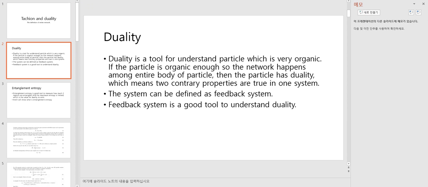The system can be defined as a feedback system. A feedback system is a good tool to understand duality.